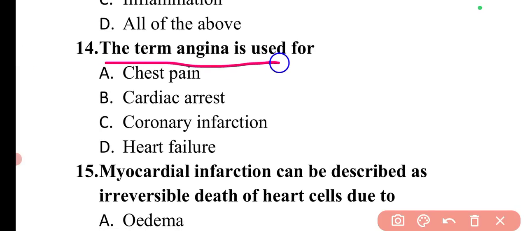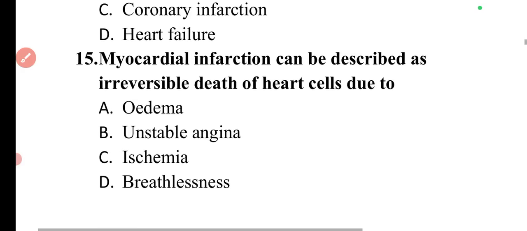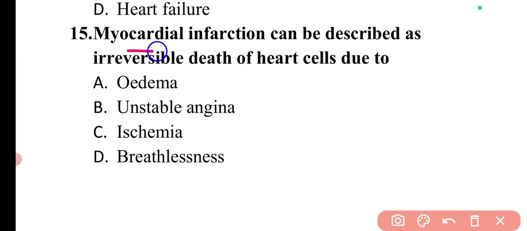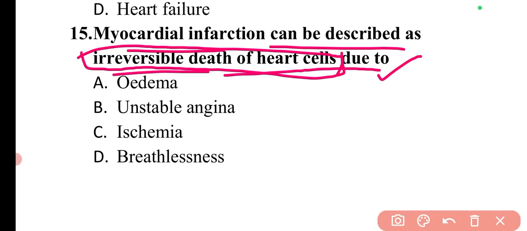Next question is, the term angina is used for. The term angina is basically used in case of chest pain, which is a symptom of several cardiovascular diseases. So here option A is correct. Next question is, myocardial infarction can be described as irreversible death of heart cells due to. Myocardial infarction is an irreversible death of heart cells. This term you need to remember. It is an irreversible death of heart cells which are due to ischemia. So here option C will be the correct answer.